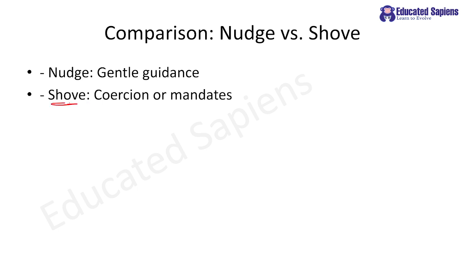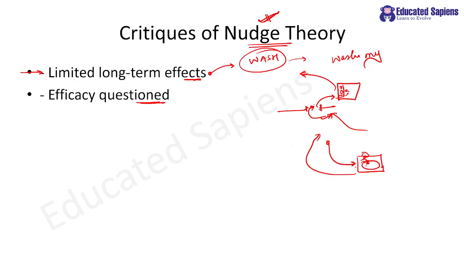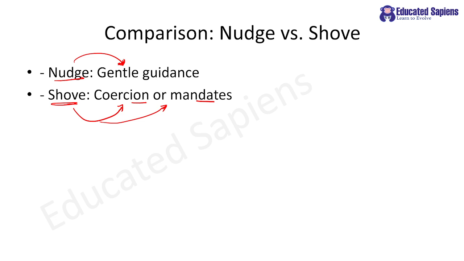There is another term, shove, and as I have discussed, it is nothing but coercion or mandates. You know that nudge is nothing but gentle guidance, and no one is forcing you to do anything. When I was in college, I still had a choice that I could go directly to the food counter, but washing was a good habit. Everyone was washing, so there was social proof as well. I would turn immediately, and that was also easy. My movement was not too much, and the hand wash was a very pleasant experience because water would be running and soap would always be there. So please remember, nudge means gentle guidance, while shove means coercion or mandates.